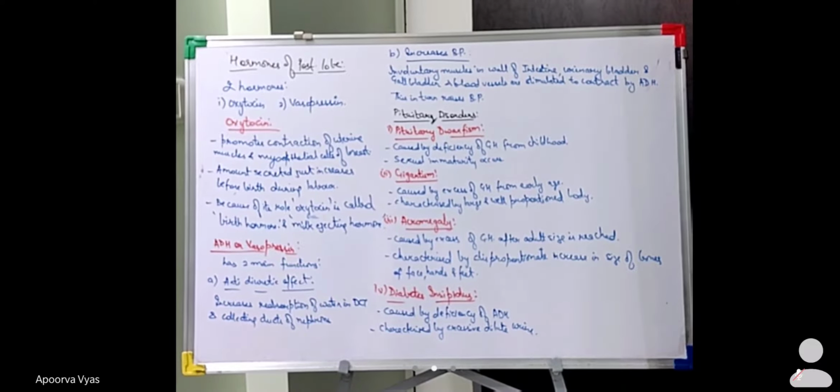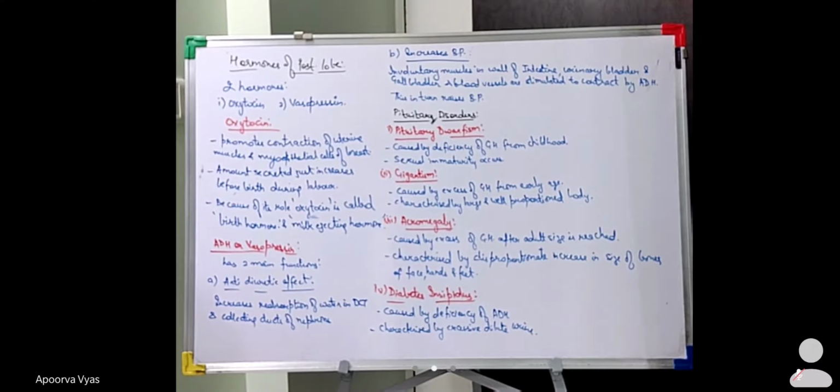So if there is an increase in the secretion of ADH, also known as vasopressin, what will happen? There is more and more reabsorption of water from these tubules, because of which a concentrated urine is produced. And if there is less secretion of ADH, there is less water reabsorption and more dilute urine will be produced. The second function is that it increases the blood pressure.